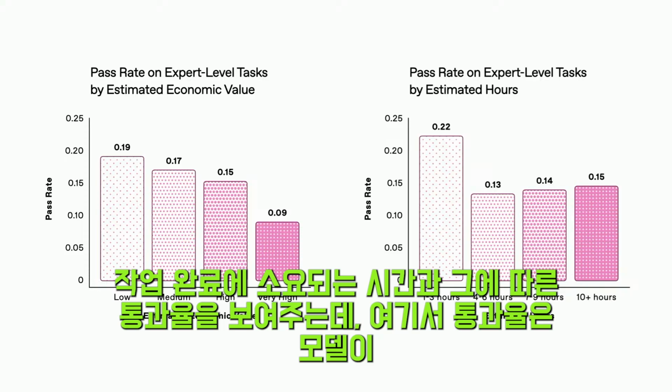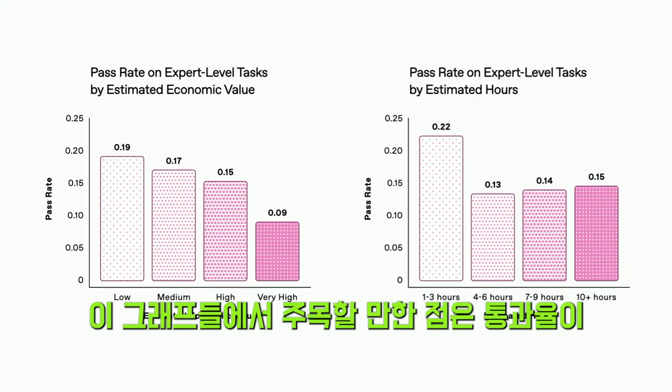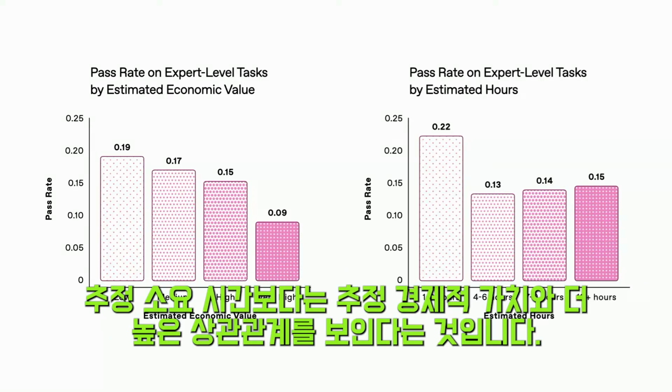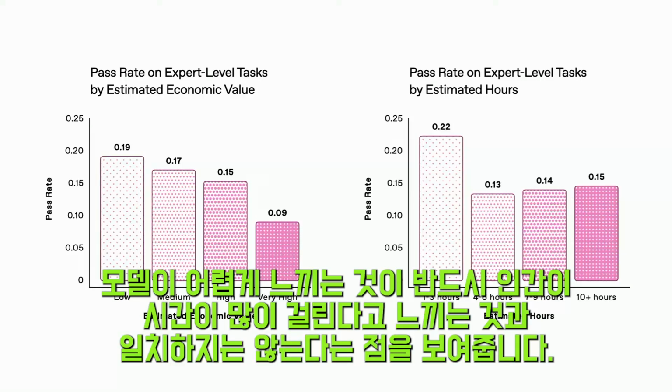And pass rate is the rate at which the model provides a satisfactory answer to an expert level task as rated by that expert. So what's interesting from these graphs is that pass rate is more correlated with estimated economic value than it is with estimated number of hours to complete the task, which shows us that the things the model finds difficult aren't necessarily the same things that humans find time consuming.